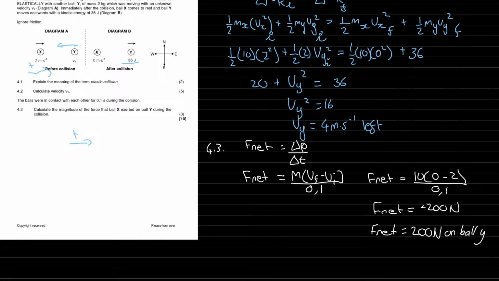Because of Newton's third law, what I actually did here was calculate Y on X, which would be the other direction. But we wanted X on Y, so all you need to do is flip the sign around and define exactly which ball is going for what. That's not too difficult. Don't have to worry about which values to substitute. Just at the end, think about it carefully, and then you can decide what the right answer should be. They mark both either way.